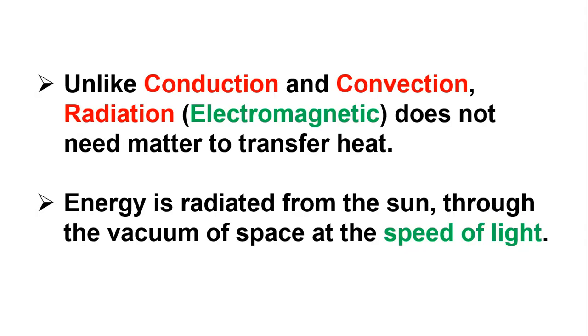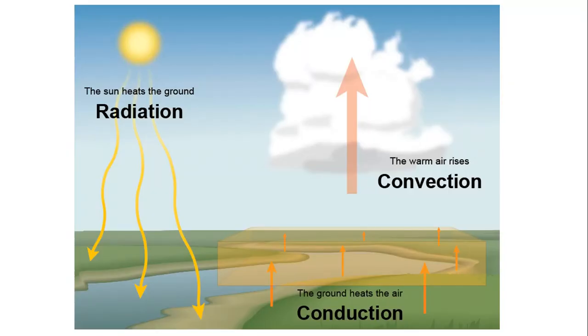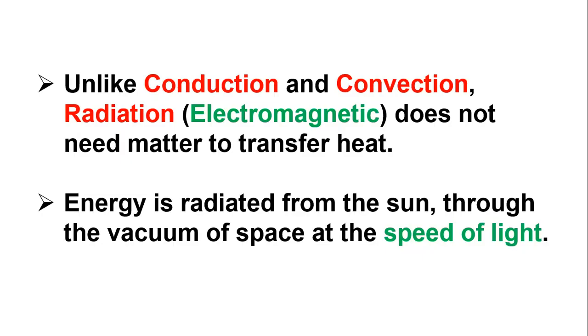Conduction and convection need matter, a substance like air, fluid, or liquid. The energy is radiated from the sun through the vacuum of space at the speed of light. So energy is directly transmitted at the speed of light in the vacuum. That is called radiation. The heat that we get from the sun is radiated.